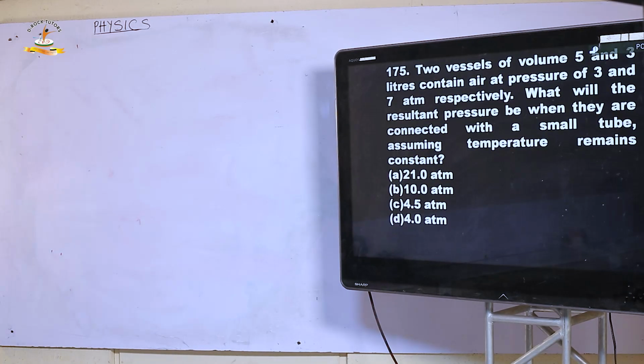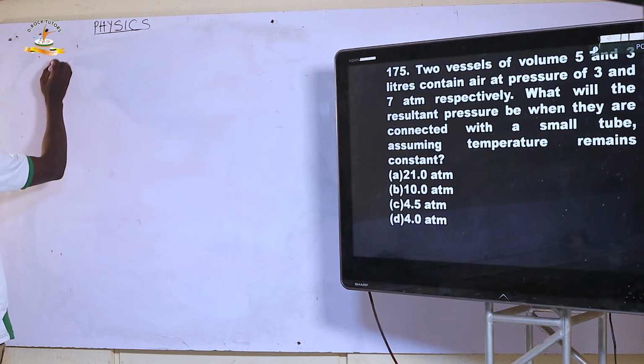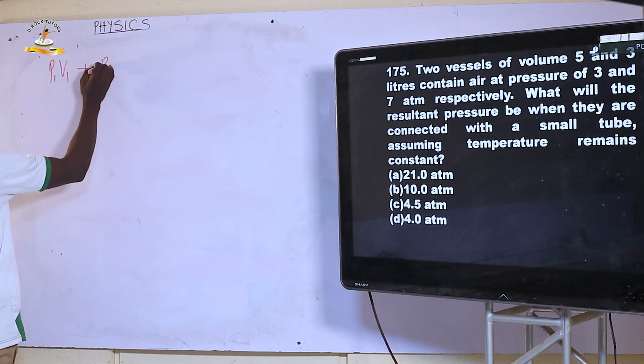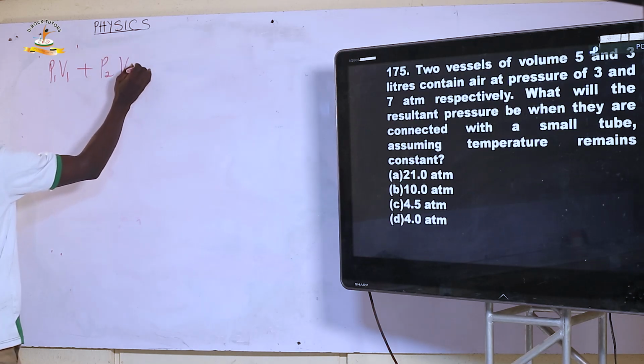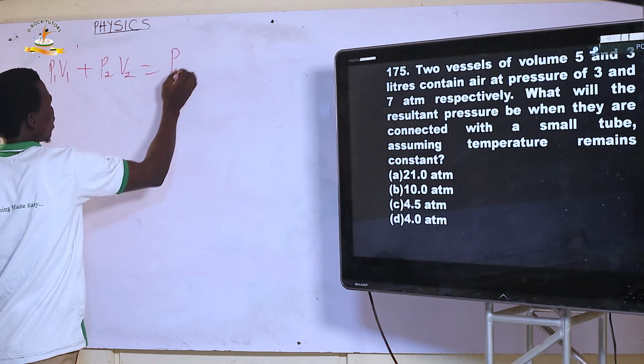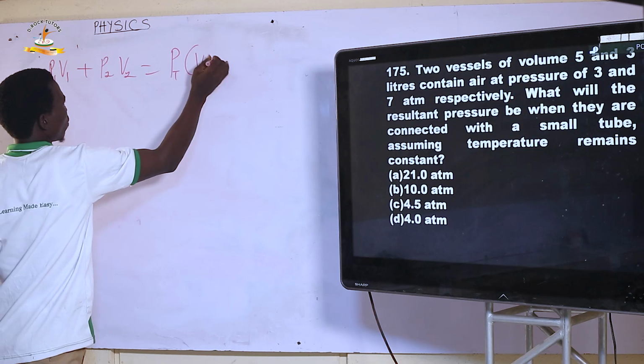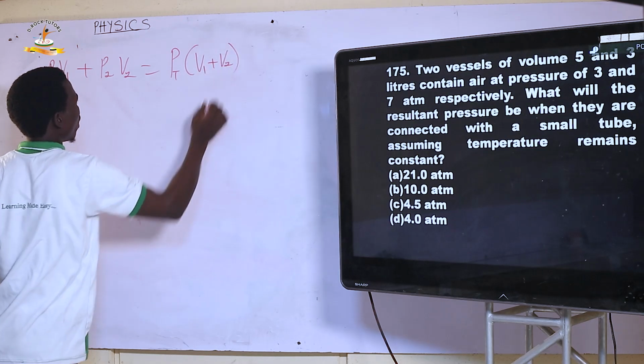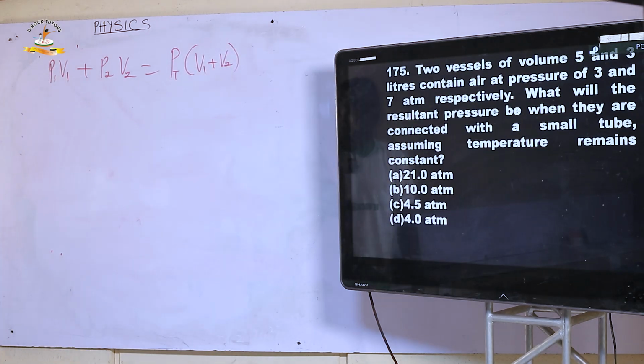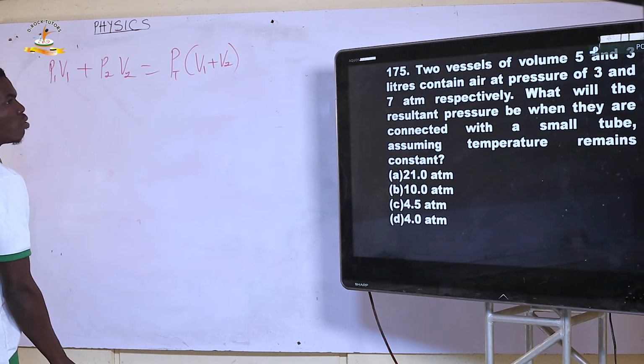So when we have a case like this, we say P1 V1 plus P2 V2 equals P total into bracket V1 plus V2. And the question is asking us for the final pressure.